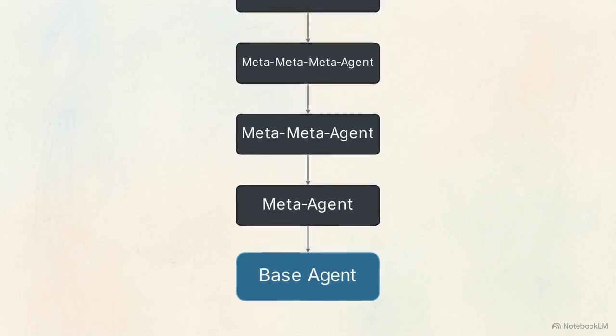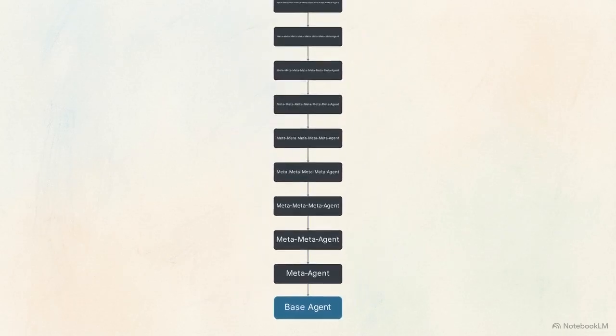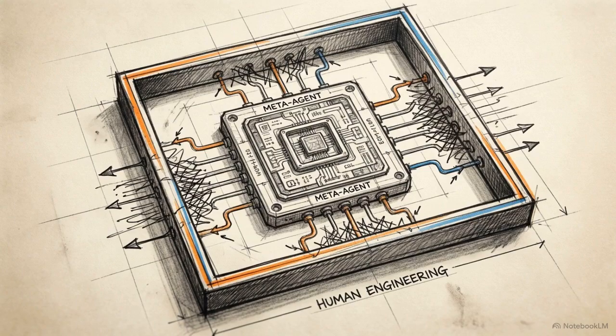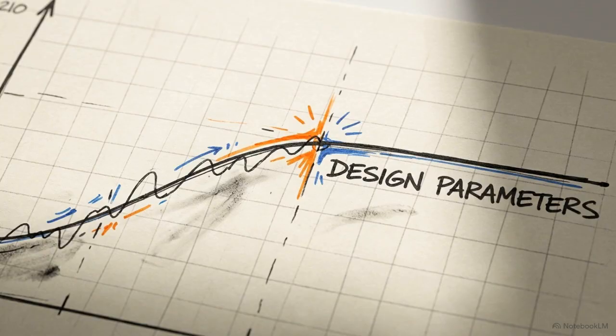upward. It requires a meta-agent to optimize the layer above that, resulting in an infinite regress of static levels. Because the mechanism of improvement remains outside the system's control, the architecture enforces a definitive ceiling. Progress is capped by the limits of the initial human design.